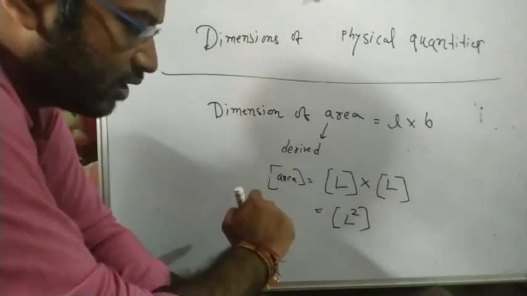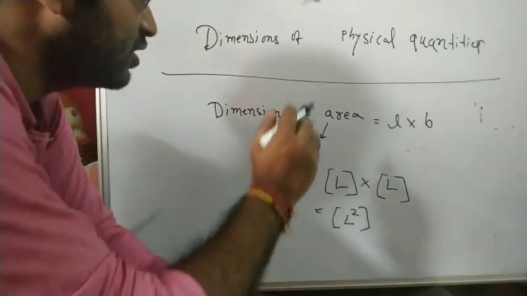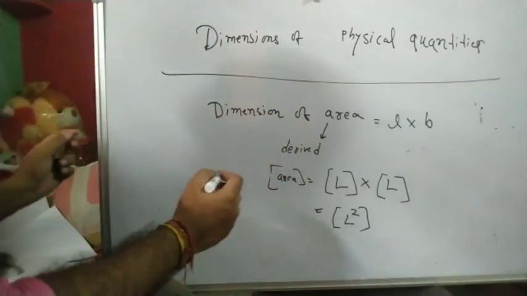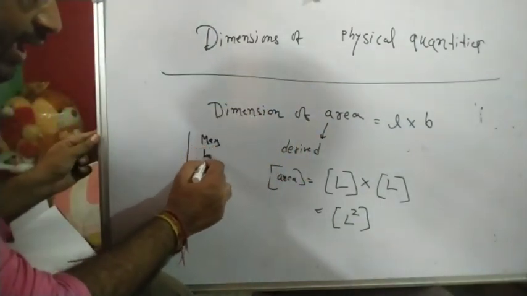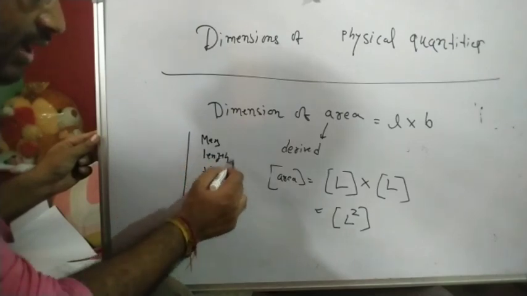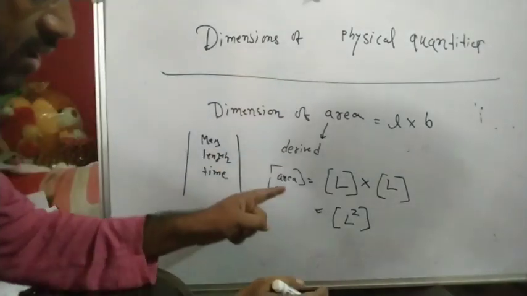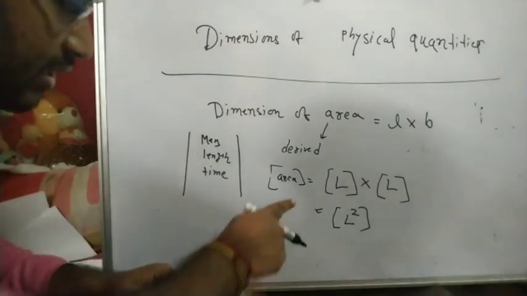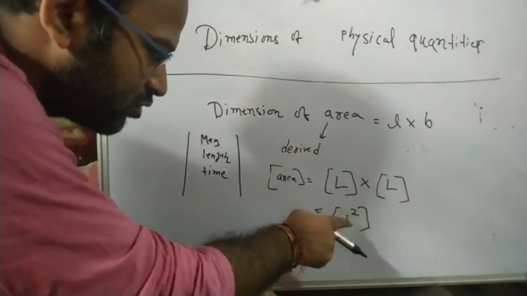In many books they have written the dimension in terms of mass, length and time, the three fundamental quantities. Now if you write area in terms of mass, length and time, you can clearly see that the dimension of area is L square.